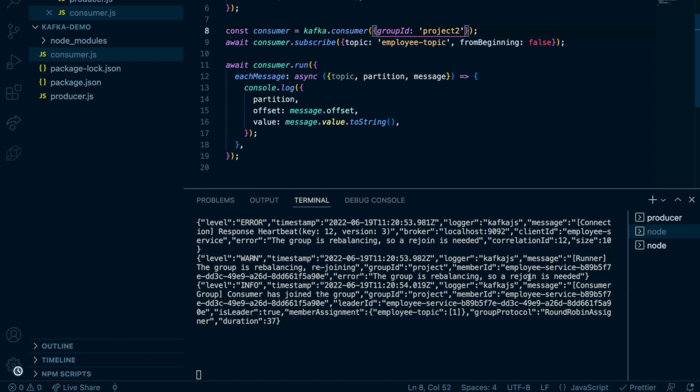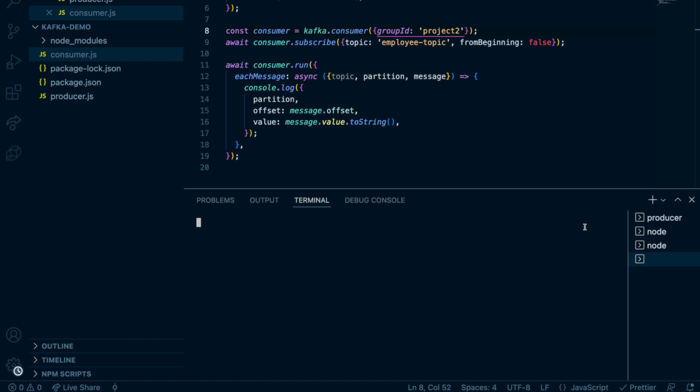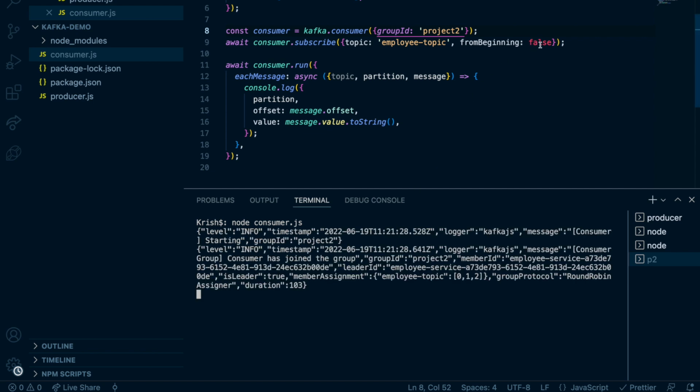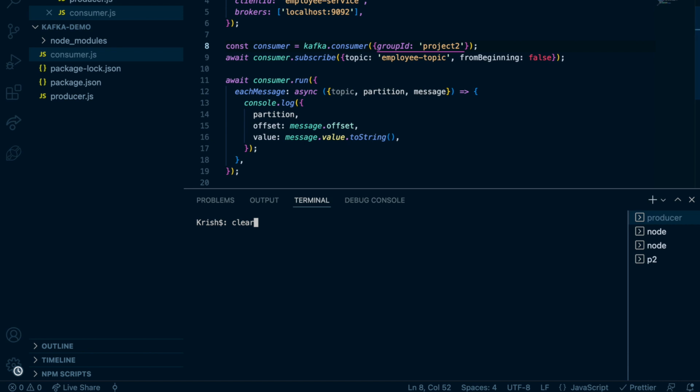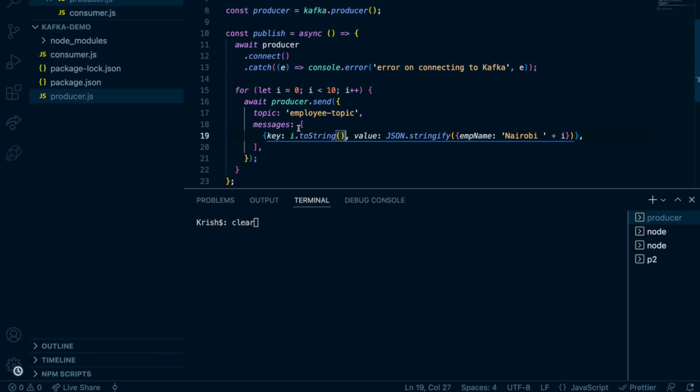Now what I'm going to do is create the project 2 group and open a new consumer. I'm going to rename this consumer P2 group consumer, and run this. This is the new consumer, and from beginning it is set to false. So now see what happened. I'm going to send the same messages again, but the message IDs will be random. So now let's see what happened.